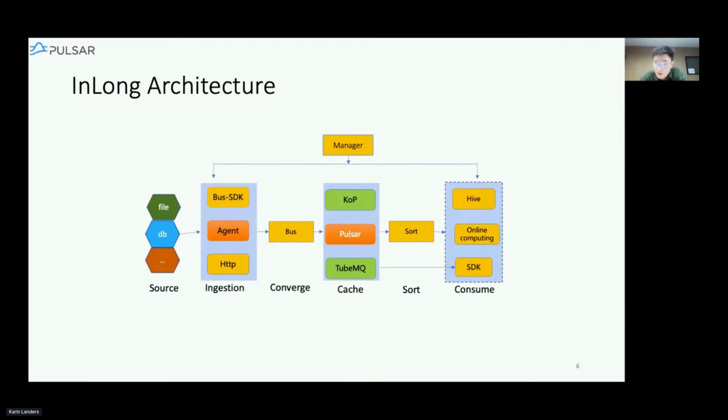The sort can also split the messages into different columns using the specified splitter set by the users. Okay, so in the last level, the data can be used by online computing platforms such as Flink, and the data can also be simply stored in databases. Also, the users can use SDKs to consume messages directly.